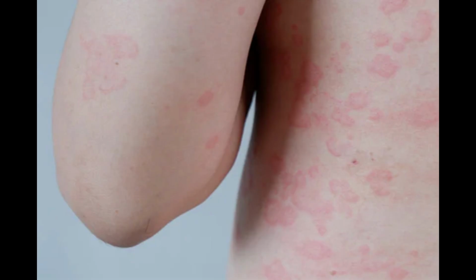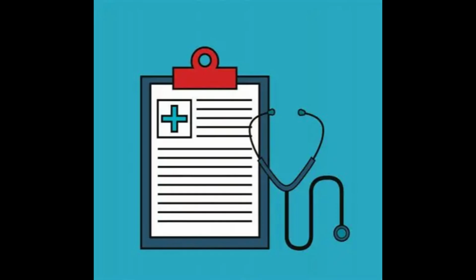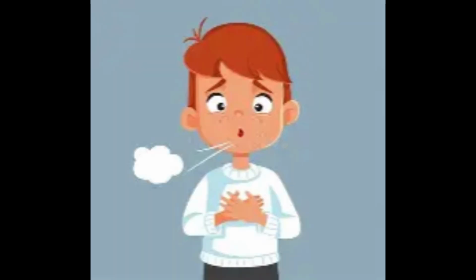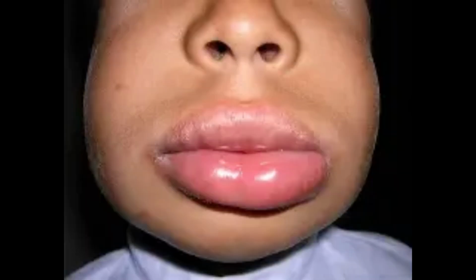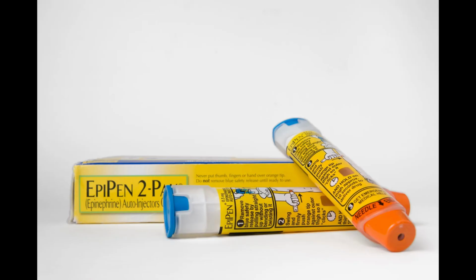Chronic urticaria is more common in women than men and is most likely to occur between the ages of 40 to 60. When a patient presents with new onset urticaria, the most pertinent questions to ask are when the urticaria started, whether the patient has any known allergies, and whether there are any other symptoms associated, such as difficulty breathing, angioedema, facial swelling, or lightheadedness. These are symptoms of anaphylaxis and need to be treated immediately with an intramuscular epinephrine injection.